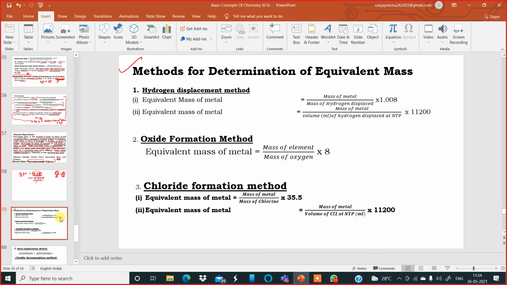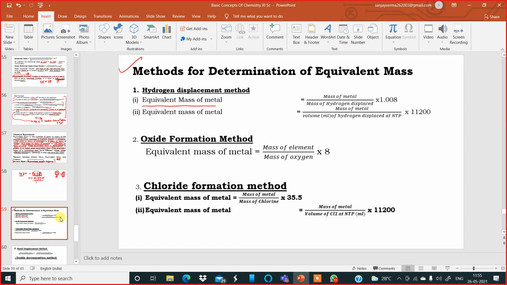The first one is called the hydrogen displacement method. Okay, so if you are reacting zinc metal with sulfuric acid, then from sulfuric acid that hydrogen gets displaced, kicked out by the zinc metal, and hydrogen gas is formed. So I'm talking about that type of reaction. So here, to get the equivalent mass of the metal, the formula is given over here.